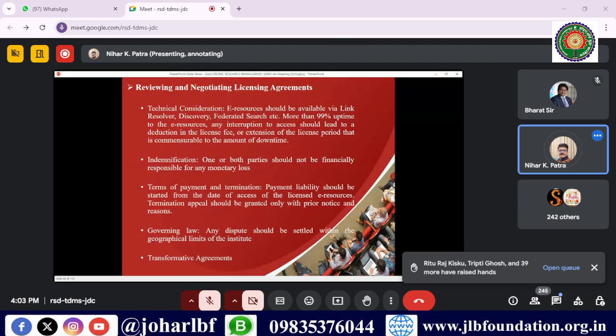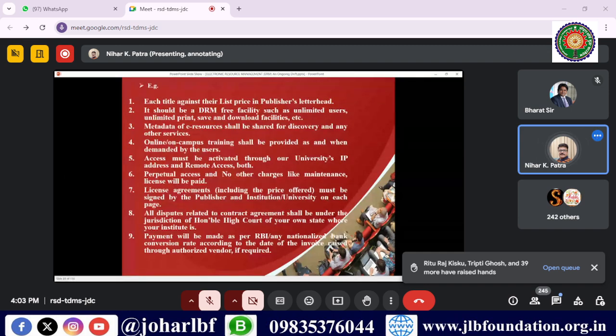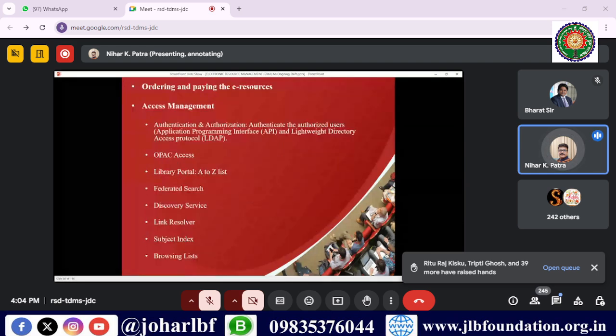So in that license agreement, we have to write that any dispute will be settled within the geographical limitation of the institution. हमारा institution के पास और जो भी high court है उसी में होना चाहिए, वो लिखना चाहिए. Like so, while placing the orders, we normally list all those things. Access management, like the OPAC, as I said in the beginning, in the middle,